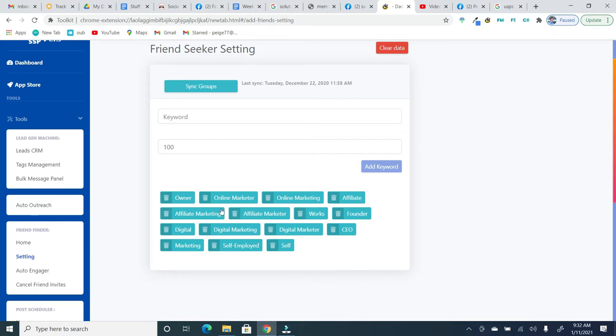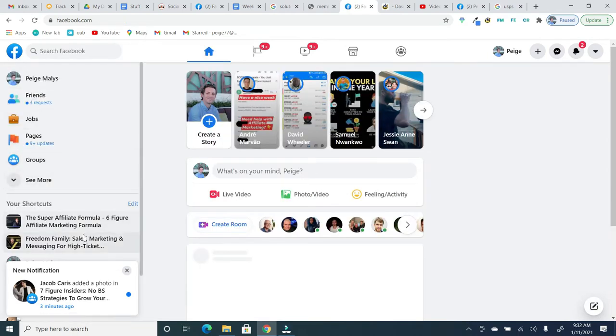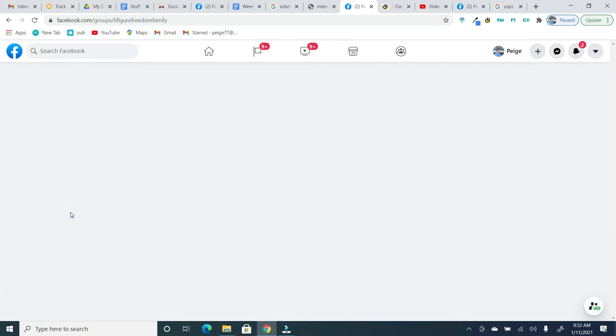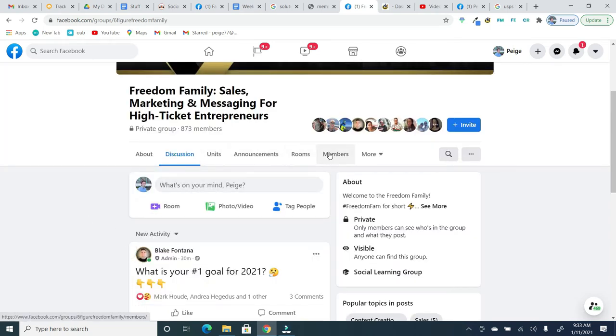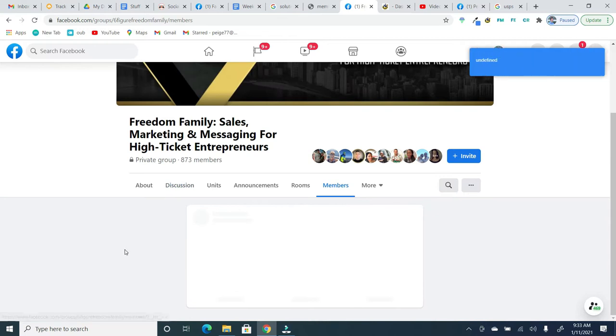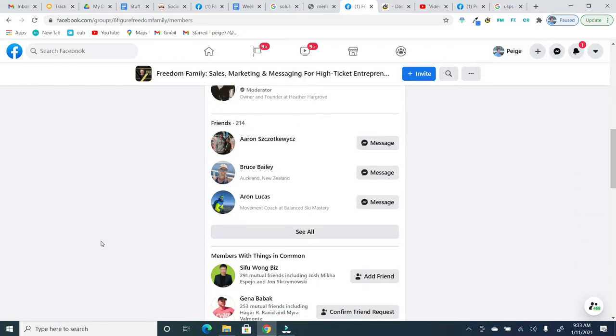Something to keep in mind about all of these is that these keywords are case sensitive, meaning that we need to capitalize the first letter of these words in order for it to be picked up by Alfred. So if you're a little bit confused about basically what kind of keywords to put in and how they are case sensitive, simply go to one of the groups that you're in. This tool also only works for groups that you're currently a member of.